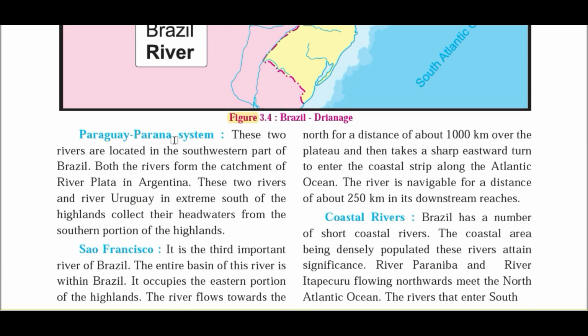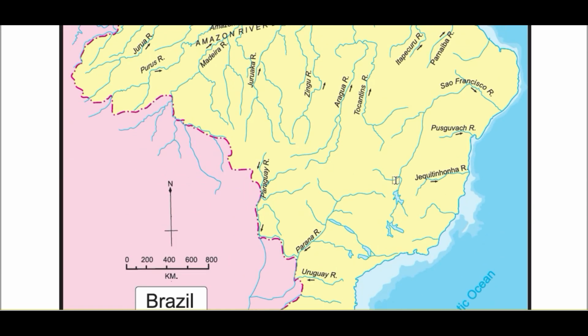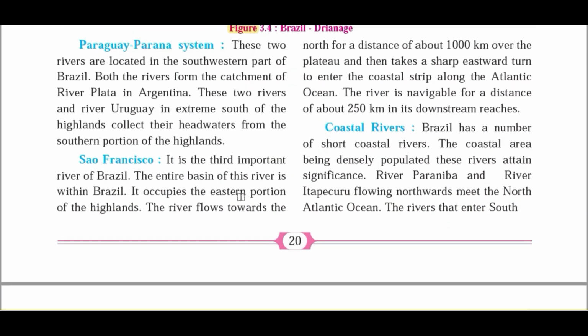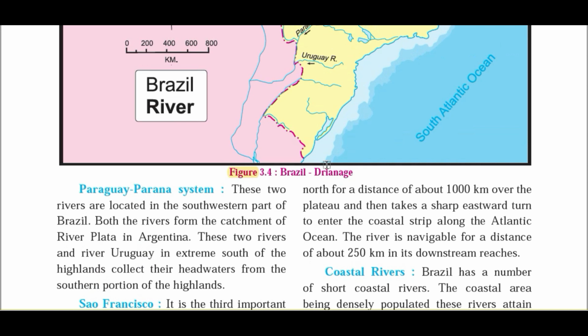But this São Francisco river, if you observe, is entirely flowing within a single nation. That's why it is a river flowing in only one country. Okay, the river flows towards the north for a distance of about 1000 km over the plateau, and then it takes a sharp eastward turn to enter the coastal strip along the Atlantic Ocean. Okay, the river is navigable for a distance of about 250 km in the downstream reaches.